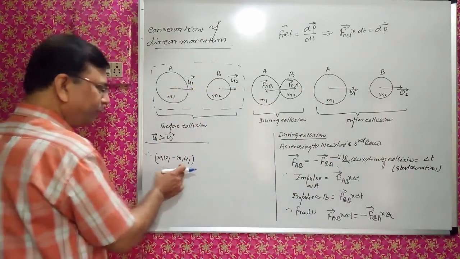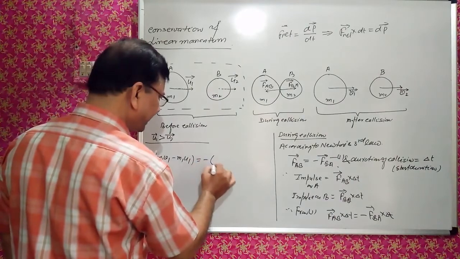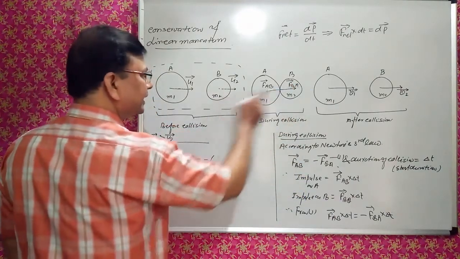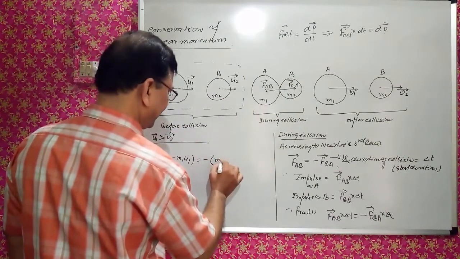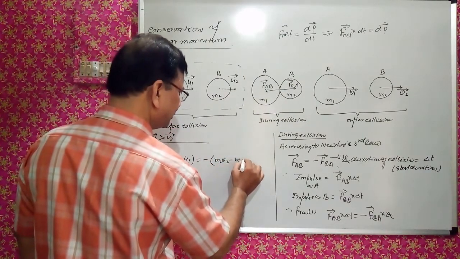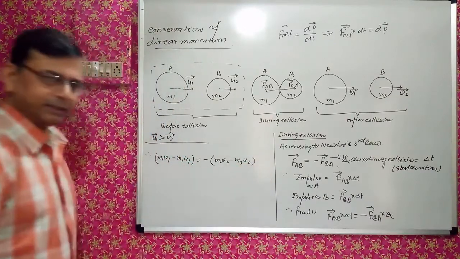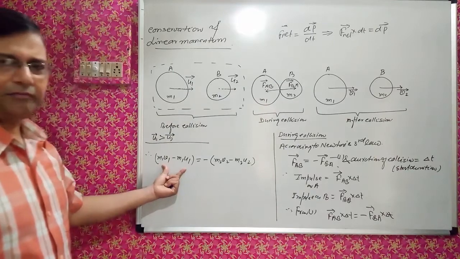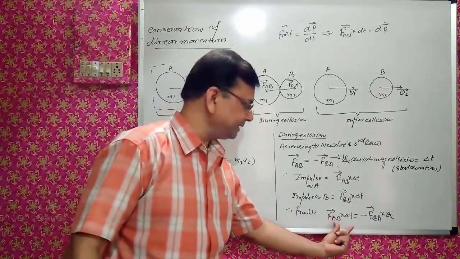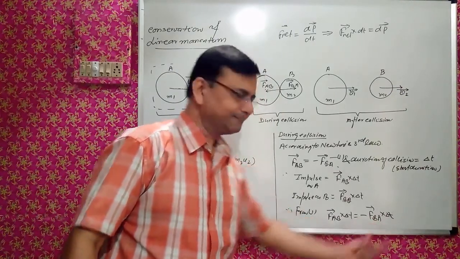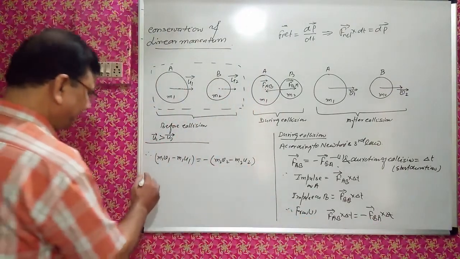So the change in momentum of A is equal to the negative of the change in momentum of B. The change in momentum of B is m2 v2 minus m2 u2. Just we will simplify.